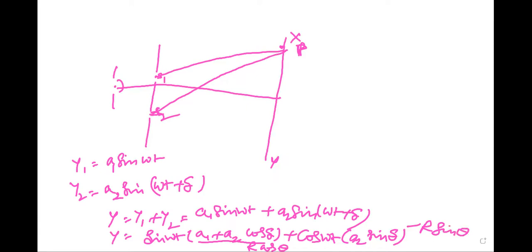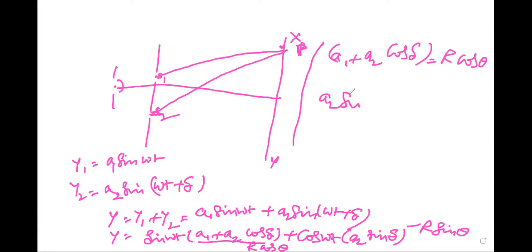Consider where R and theta are constants, then these two equations: a1 plus a2 cos delta is equal to R cos theta, and a2 sin delta is equal to R sin theta.